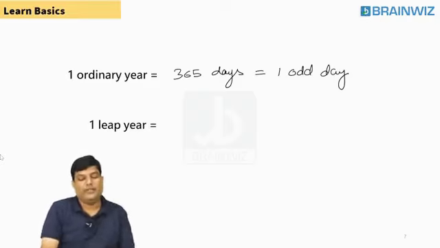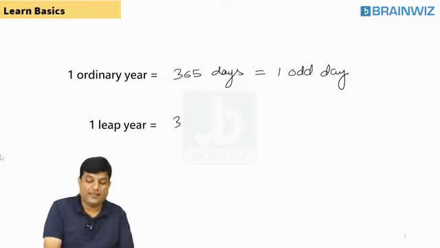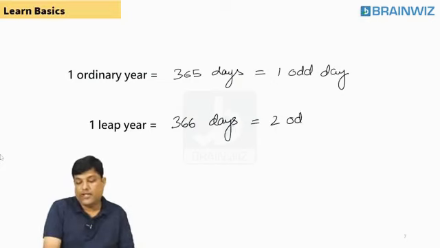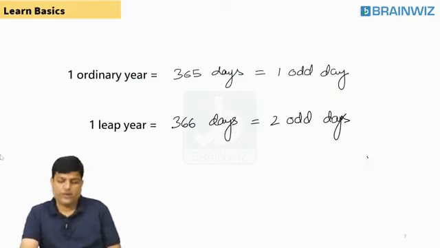There's one more type of year that is not an ordinary year. This is a leap year. It doesn't have 365. It has got 366 days. You don't have one odd day. You have got what? 2 odd days. That's it. Over. Basics are over.